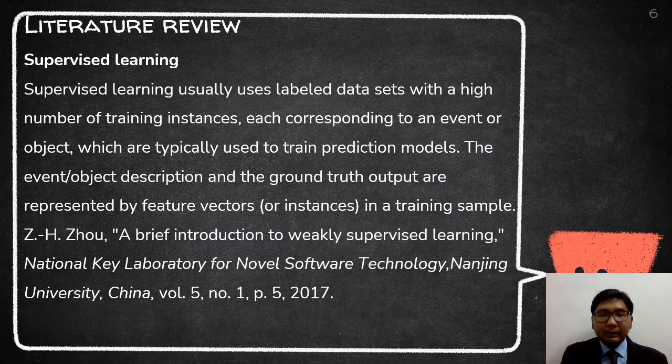As for the second literature review, it's supervised learning. Supervised learning usually uses labeled data set with a high number of training instances, each corresponding to an event or object, which are typically used to train prediction models. The event or object description and the ground truth output are represented by the features, factors, or instances in a training sample.